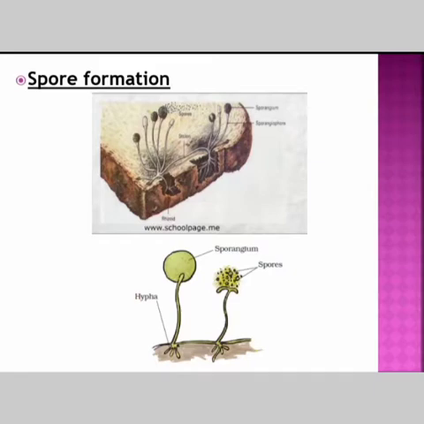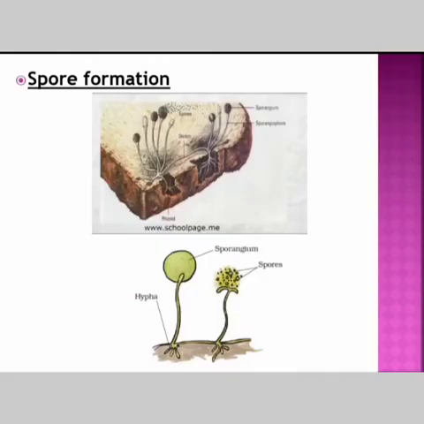Under favorable conditions, what happens? Favorable conditions are those which help the spore to germinate. The spores germinate and develop into a new individual. Plants such as moss and ferns, you can see here. Ferns I have not shown. If you see the back side of a fern plant, you can see spores. I'll show it in the live session. If those spores fall on moist soil, they give rise to a new plant.